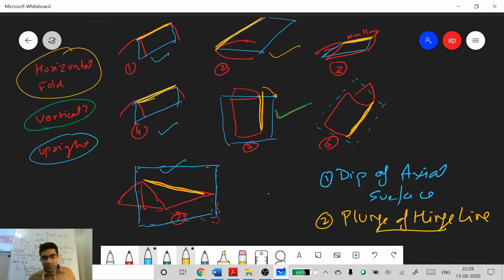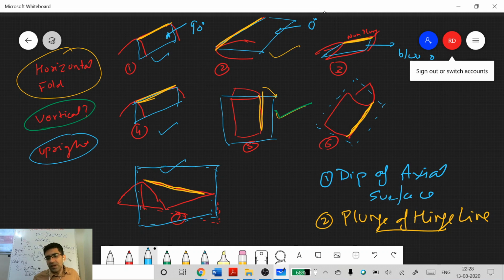So these are not all the possible examples. This is just to show you how we visualize these things. First of all, what is the dip of the axial surface in the first case? In the second case, in the third case, between 0 and 90. Let's say it's inclined. It's not 0, it is slightly inclined if you look at it this way. Between 0 and 90 degrees. Okay, it is not vertical, it is inclined.